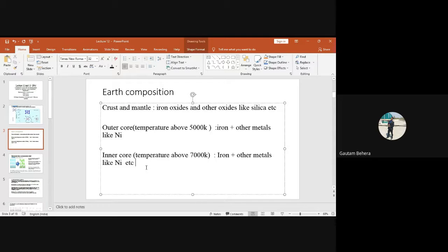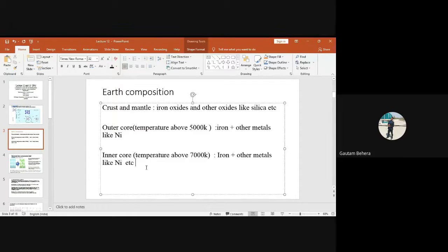Today you can have a look. The inner core of the earth is solid because of very high pressure. This is a very simple concept, right? Do you know we can convert the gas into liquid and we can convert the liquid into solid? How? Just by increasing the pressure. Yes or no? How are we getting LPG, liquefied petroleum gas? That is a gas actually, but we are compressing it to a high pressure so that it becomes liquid. Yes or no? Similarly, if you have a liquid, you compress it to a large extent by high pressure.